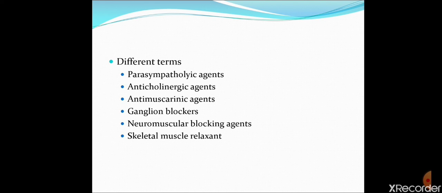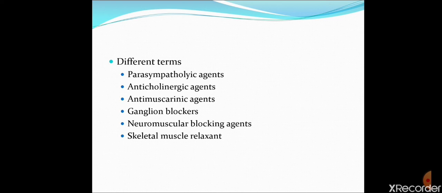Anticholinergic agent, this is the second term. It is also not true because there is no such agent which antagonizes both receptors, muscarinic as well as nicotinic. So what is available? Available is anti-muscarinic agent. These agents antagonize only the muscarinic receptor. They don't antagonize nicotinic receptors, or if they do, very little. For example, atropine. Atropine is the prototype of anti-muscarinic agent.